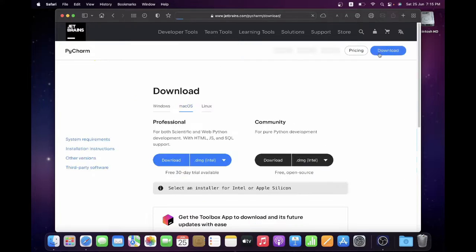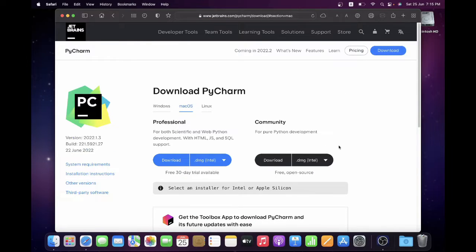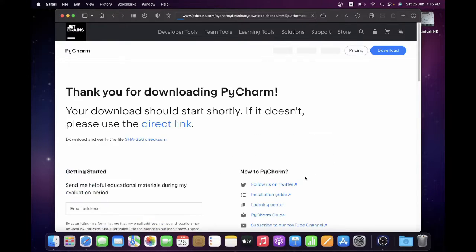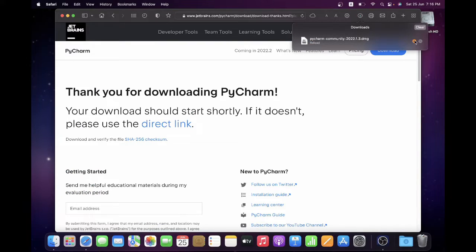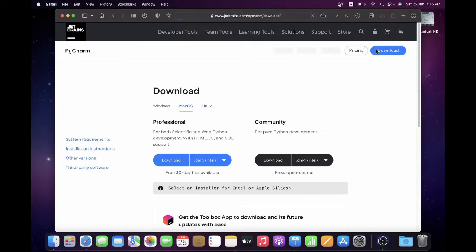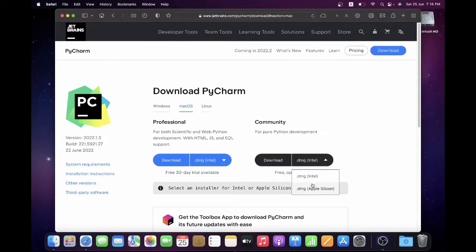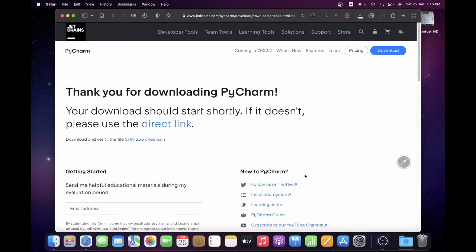I click on download, and here you click on the Apple chip you have. If you have an Intel chip, you click on Intel. It'll start downloading. I don't have an Intel chip, so I just stopped it. Or if I have an Apple Silicon, you click on Apple Silicon.